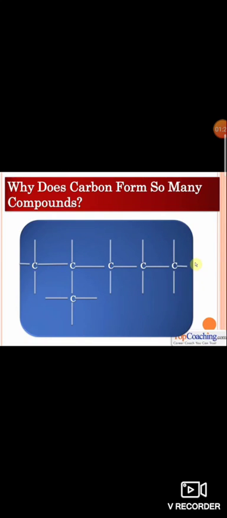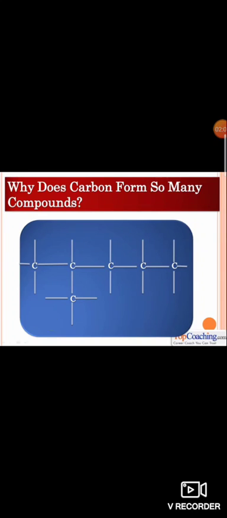Why does carbon form so many compounds? There are millions of compounds, for example paper, wood, some food items, some medical items, coal. These are all carbon compounds. Carbon has 4 valency, and the 4 valency of carbon combines with other carbon atoms. So one carbon can combine with other carbon atoms to form a large number of compounds. It can form a long chain, a branched one, and a cyclic compound.